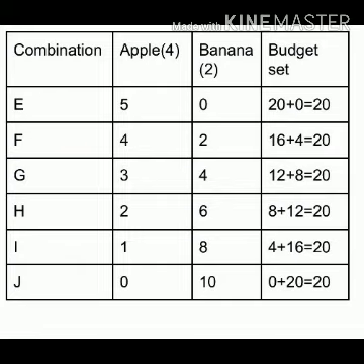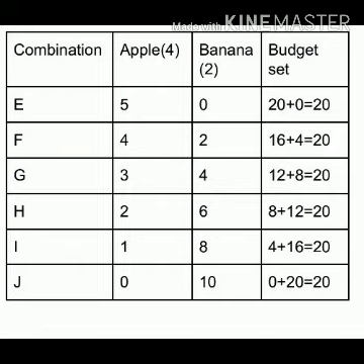So one apple costs 4 rupees each, as I said. So if he spends his entire income on consuming apples, you can consume 5 apples. So 5 into 4 should be 20. So as the 20 rupees of income is spent there, you cannot consume any banana. So here we have mentioned 0. Apple consumption is 5 and banana is 0. So now the budget set is 20: 5 into 4 is 20 plus 0, 20 rupees. So it matches the income of 20 rupees, right?